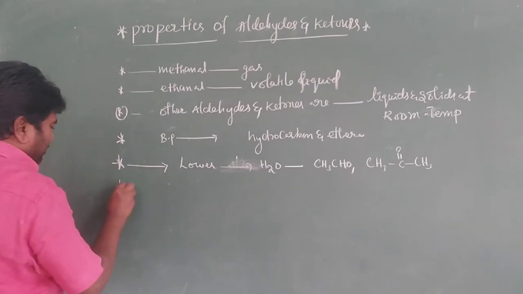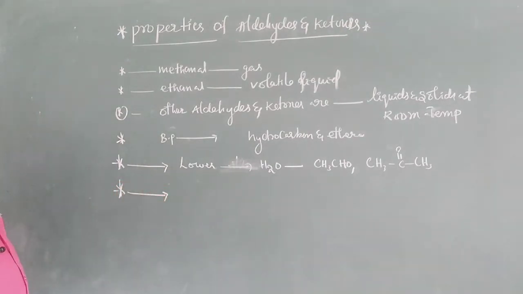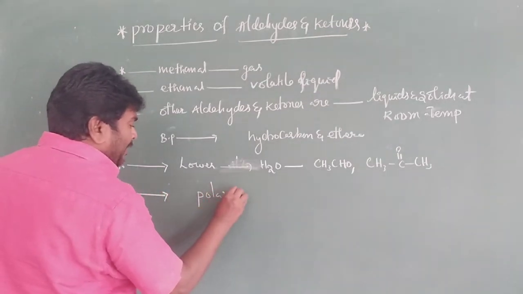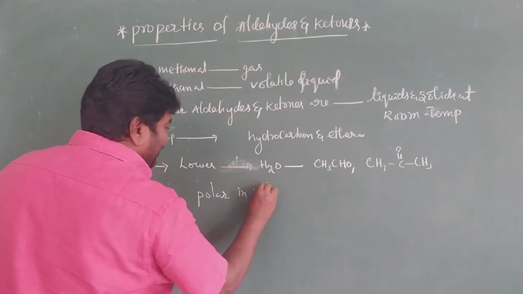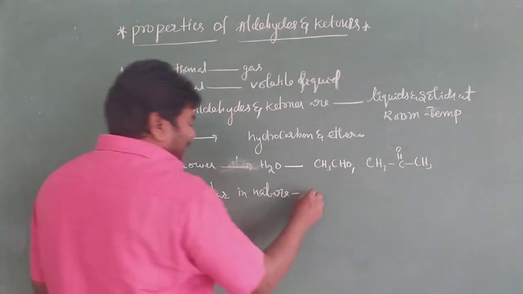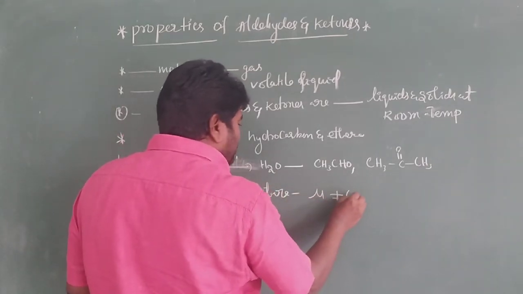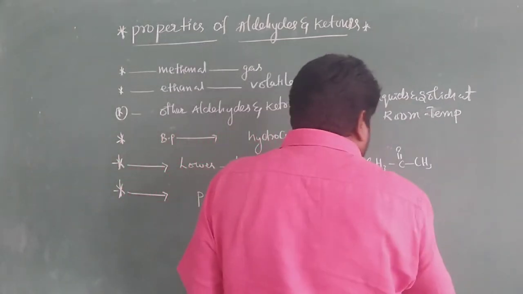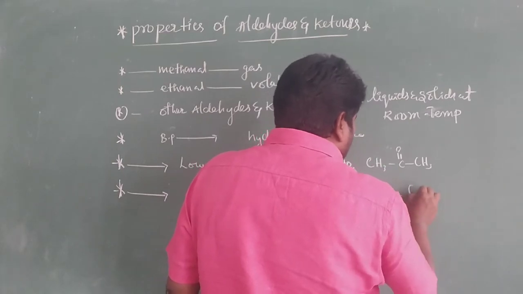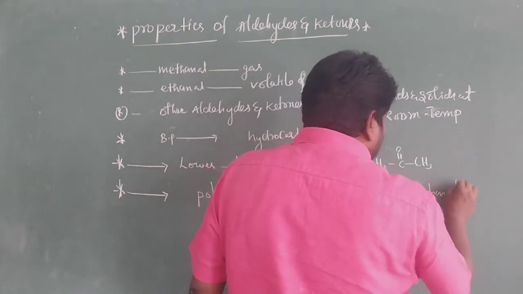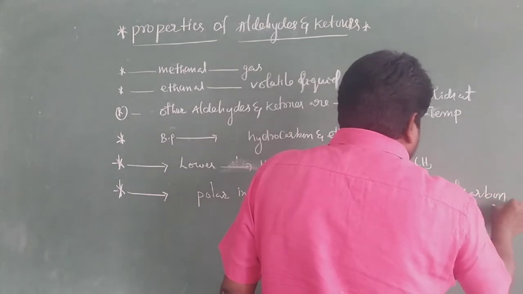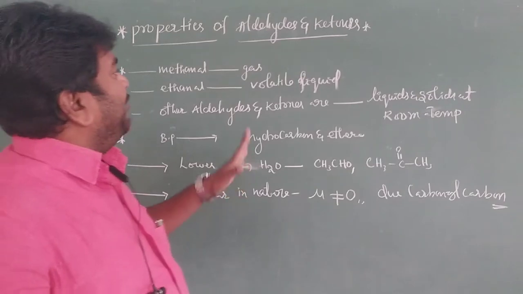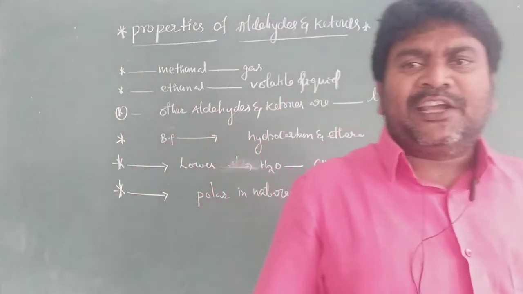Next one, aldehydes and ketones are polar in nature, that is, the dipole moment is not equal to 0, due to the carbonyl carbon. These are the general physical properties of aldehydes and ketones.